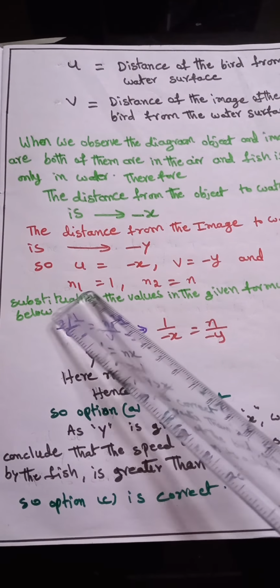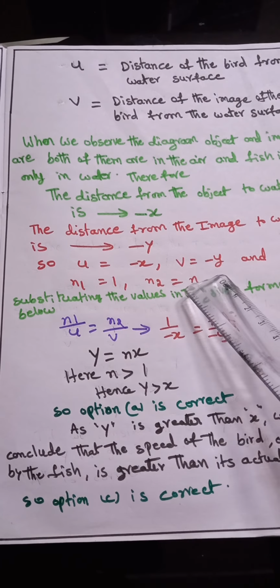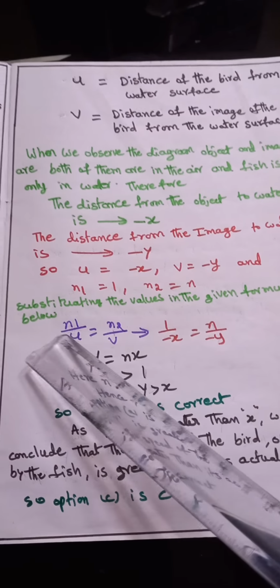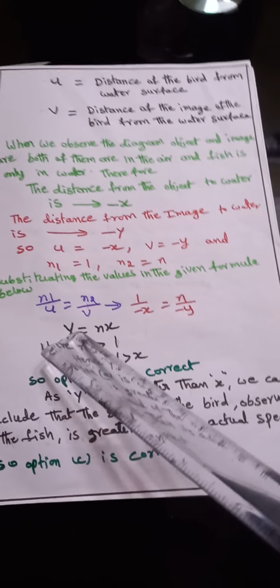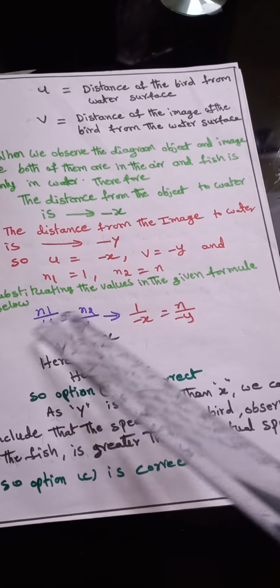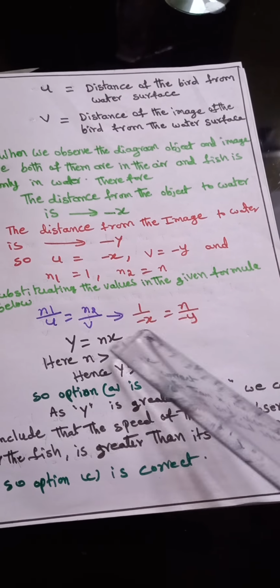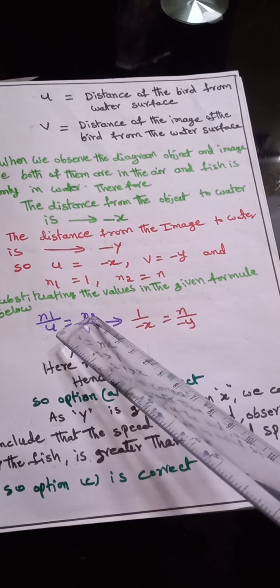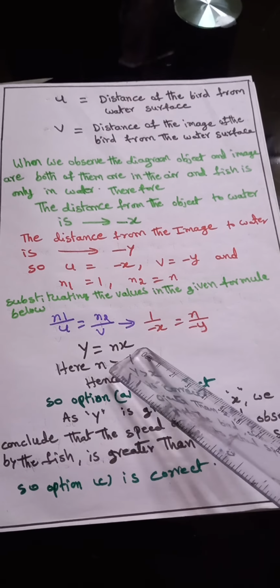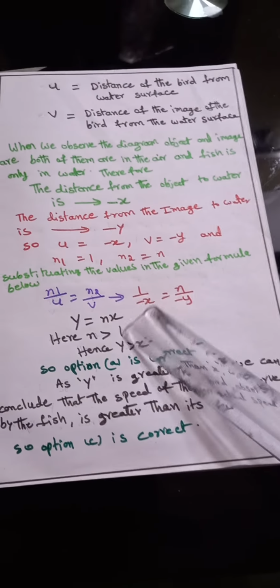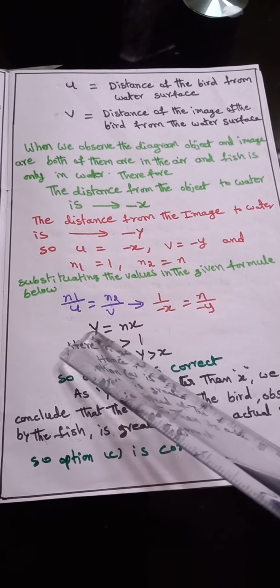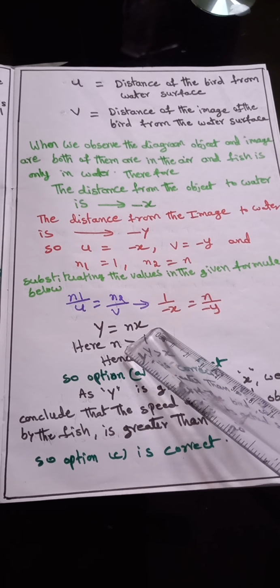And n1 value 1, n2 value n. Substituting the values in the given formula, n1 by u is equal to n2 by v, n1 means 1, u means minus x, n2 means n, v means minus y. When we simplify, we get y is equal to nx.